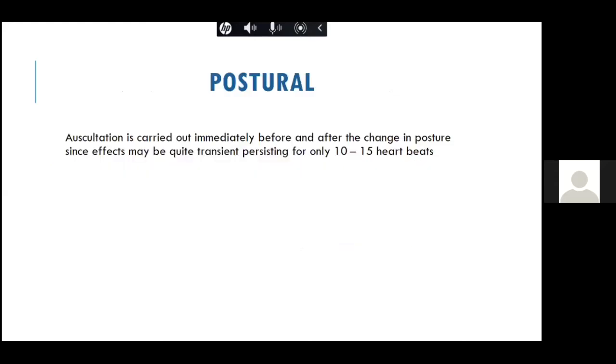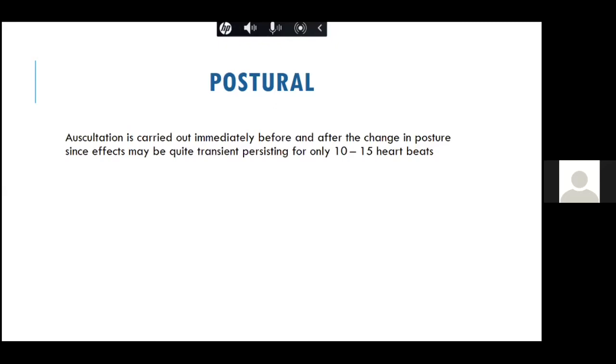Now, let's come to the next important thing, which is posture. You should always auscultate almost all patients with a right-sided murmur and a left-sided murmur by making them stand. So it is not only important for those murmurs. There are a few exceptions to this rule, like mitral valve prolapse and hypertrophic cardiomyopathy, where you may be able to increase or decrease the intensity of those murmurs.